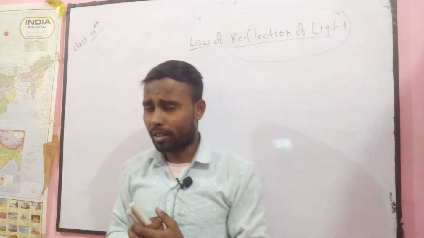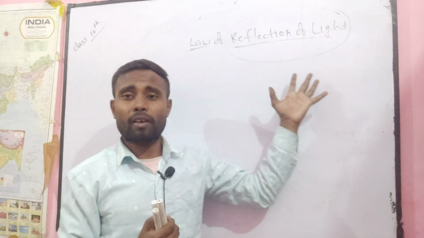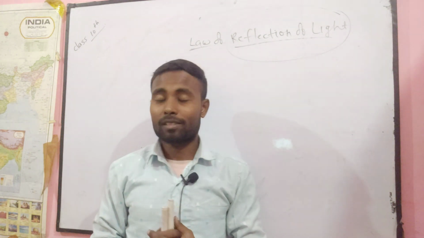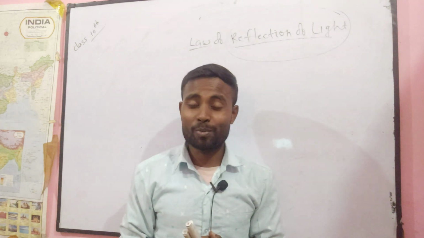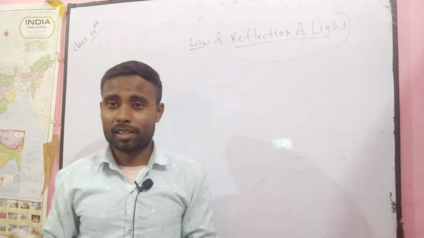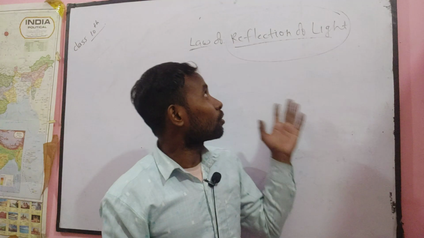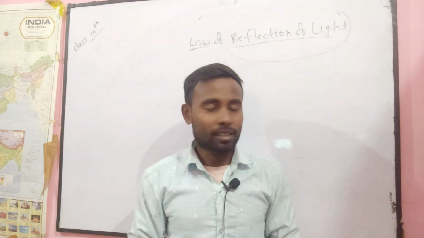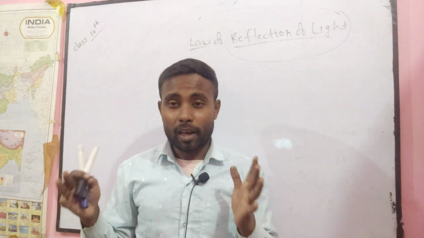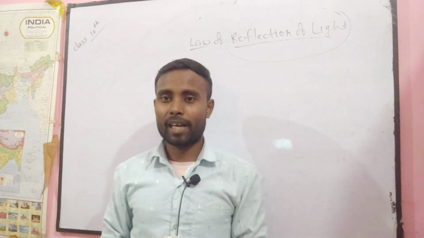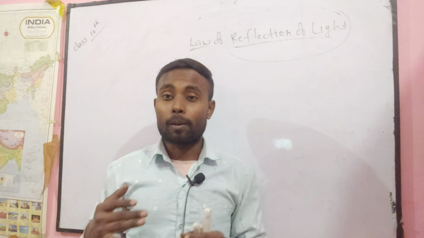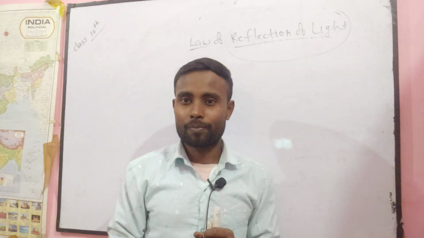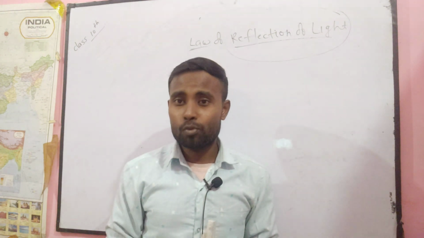Will you believe or not? Without reflection of light, you cannot see an object. Now you will say, sir, in earlier classes you told me that without light you cannot see an object. But here you will see that without reflection of light you cannot see an object. Yes, it's true, because only when light falls on an object, that object helps to reflect light, and that light ray helps us to see the object.